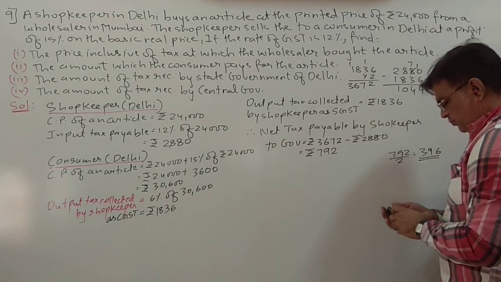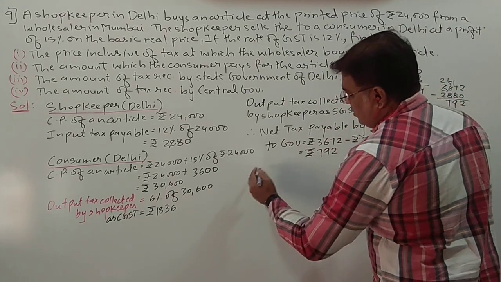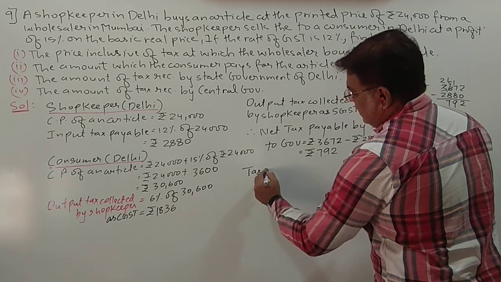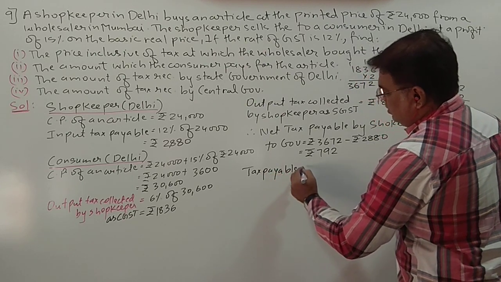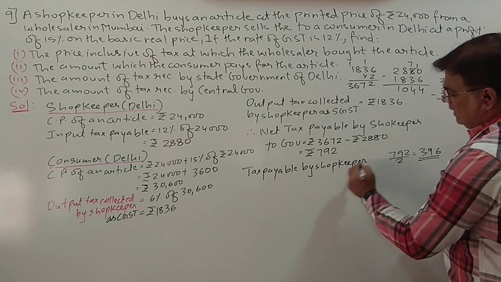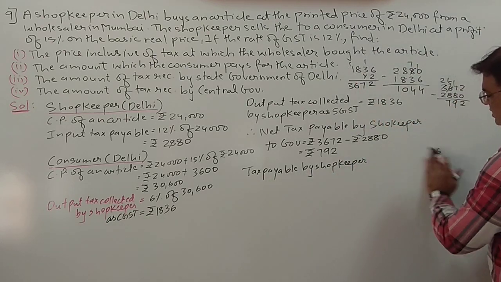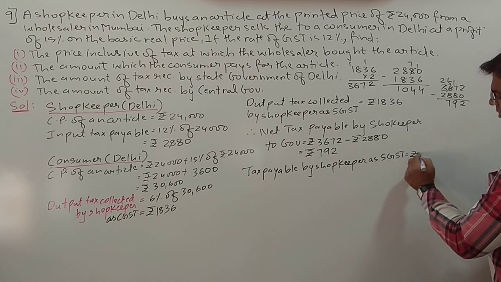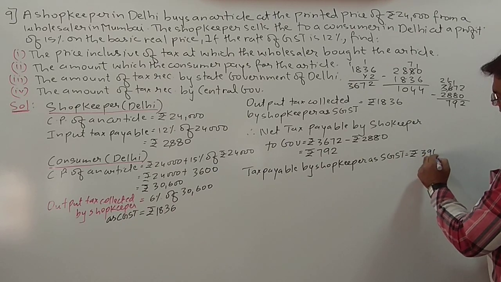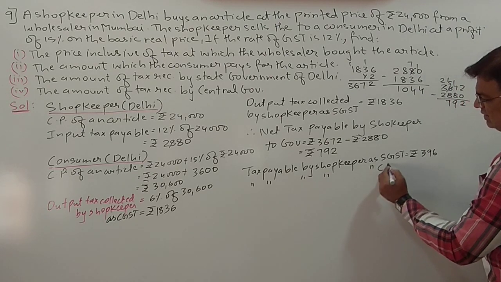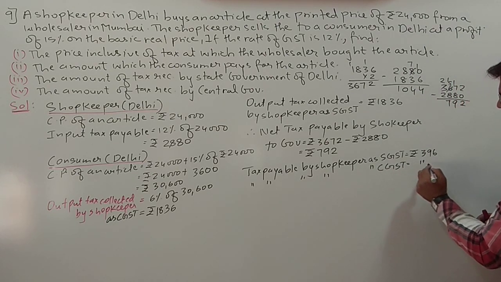Okay, so tax payable by shopkeeper as SGST will be rupees 396 and tax payable by shopkeeper as CGST, that is also rupees 396.